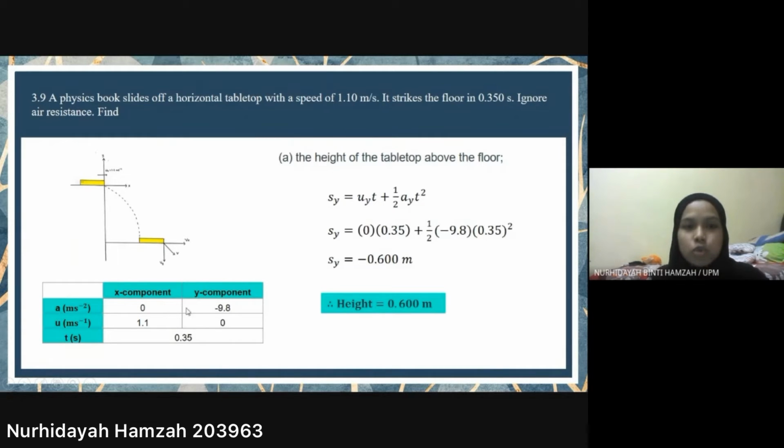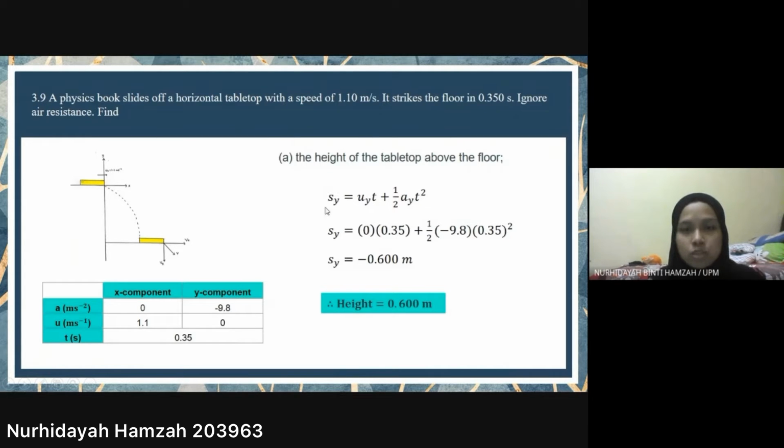The acceleration for the y component is negative 9.8, while the initial velocity is 0. And lastly, the time taken is 0.35 seconds. Back to the question, it asks us to calculate the height of the tabletop. So we can use this formula based on the information given.